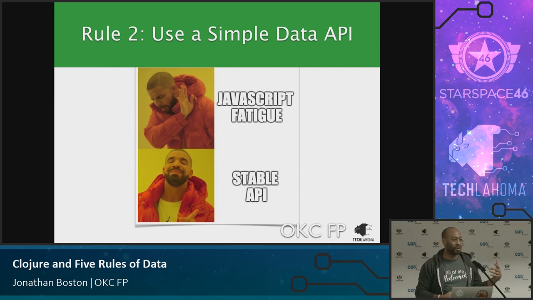Versus in Clojure, it's get, assoc, flatten, reduce all the time, and you just learn it once, and then you just get on with your day, right? And so it's very stable because when you write those functions, they're done. As opposed to, hey, we came up with this new thing that does this new faster, except the arguments are flipped. Which one am I in today, right? Am I in Lodash or am I in underscore, and which one matters?